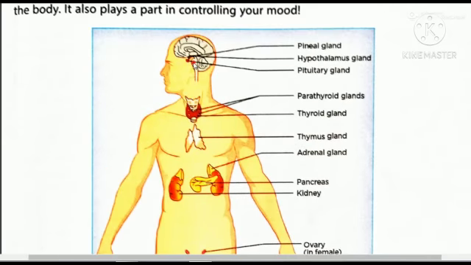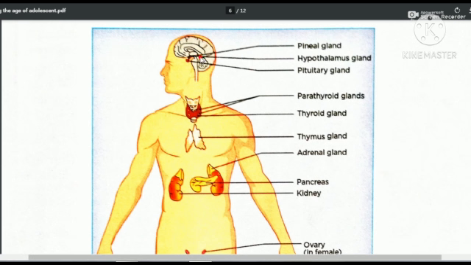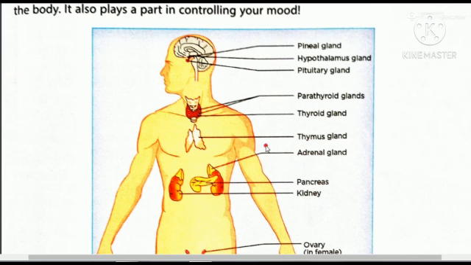You can see here, the pineal gland is also in the brain. Pituitary gland in the brain. Parathyroid and thyroid glands in the throat, you can say neck region. Thymus gland, this one. Adrenal gland just above the kidney, this one is the kidney and they are just above it. Pancreas, it is in the stomach.